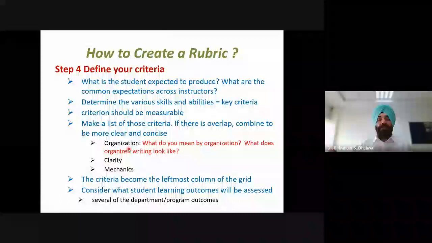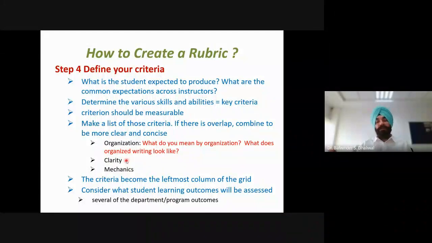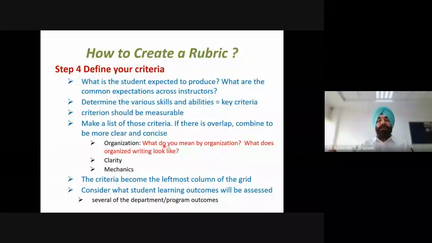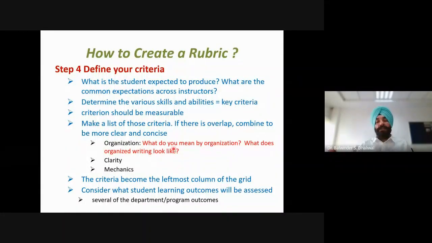When we say that organization or clarity will be one criterion used for evaluation, we should also define what we mean by that organization. What does organized writing look like? The answers to these questions are also very important, and should be part of the rubric itself, so that there is no confusion or misunderstanding of the criteria when we are actually using this or passing the rubrics to the students.